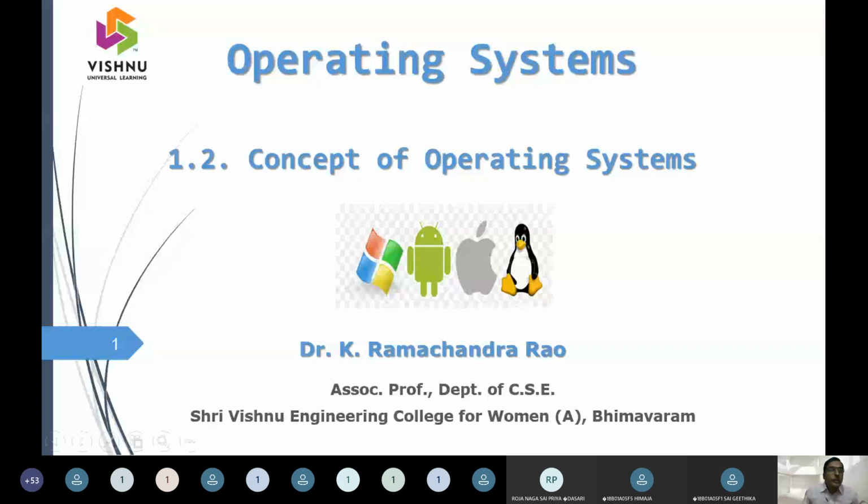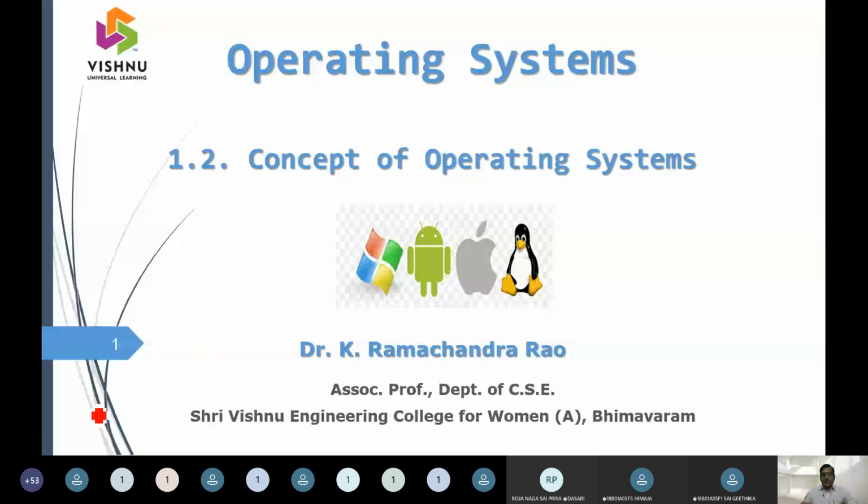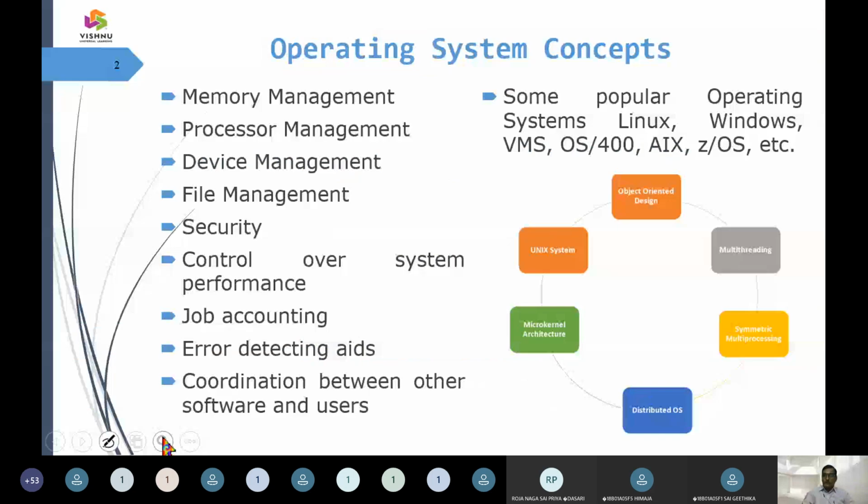So we have this option, and this is regarding the concepts of operating system. What will be the concepts of operating system and how are we going to take up these words? The basic and fundamental structure people will tell you is memory management, process management, device management, file management, security control, job accounting, error detection, and switching between multiple users, like context switching, etc.